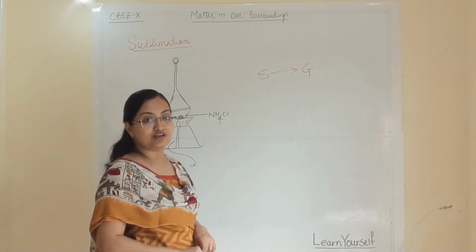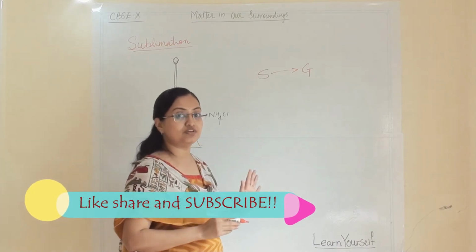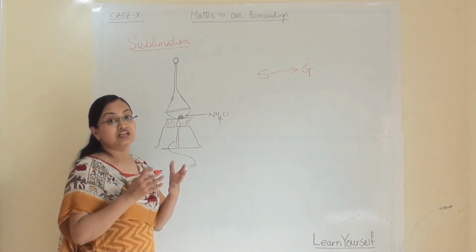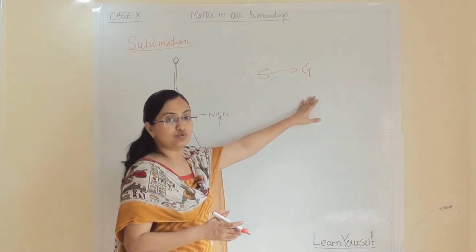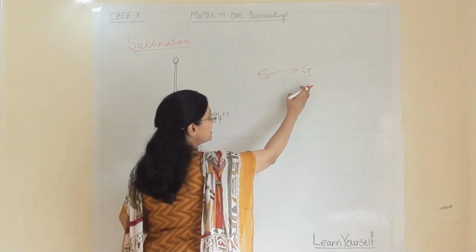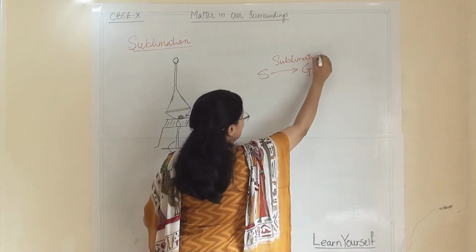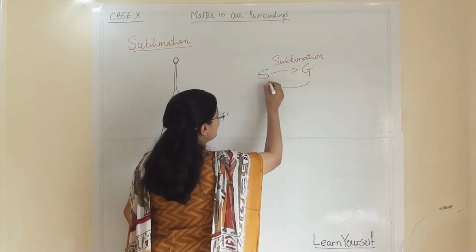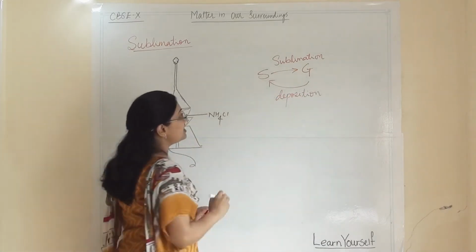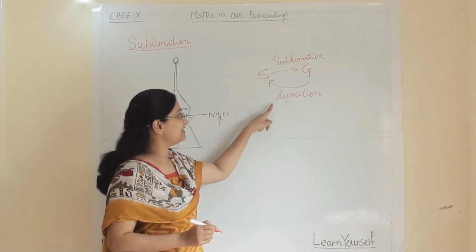In the earlier video we have seen that solid will convert into liquid, and liquid will convert into gas. But here, in some of the examples which we will study, some substances are sublimable substances, and they will convert directly to gaseous state. So when solid, by giving heat, is converting into gas, it is known as sublimation. And when gas is directly converting into solid, it is known as deposition. In this activity we will see both terms, first sublimation and then deposition.